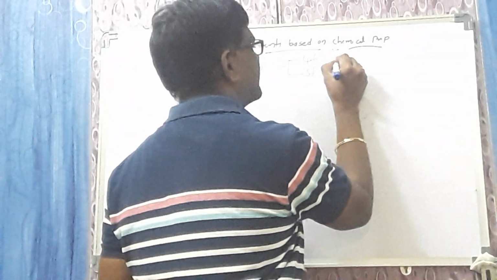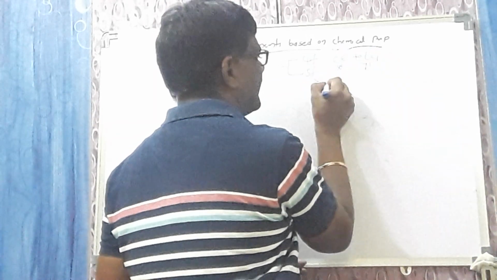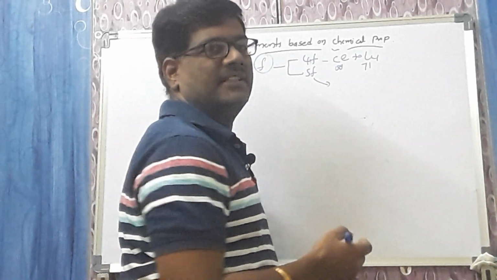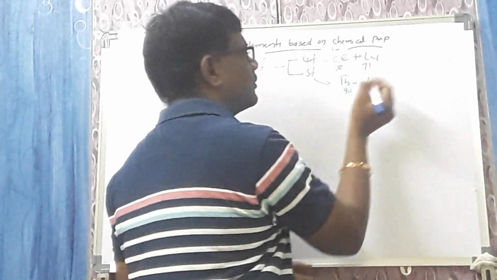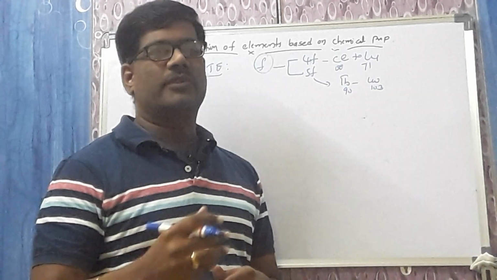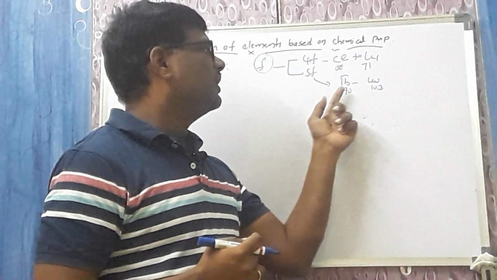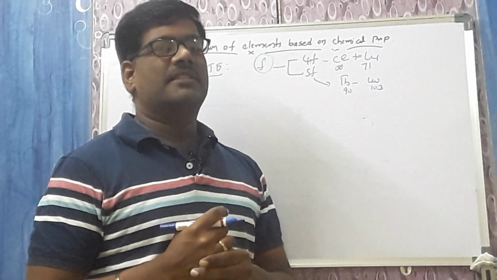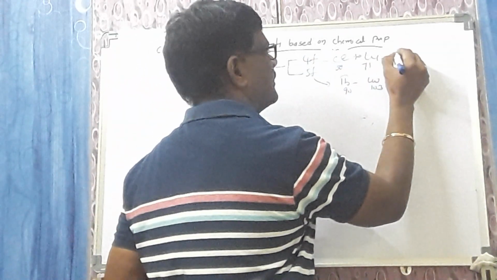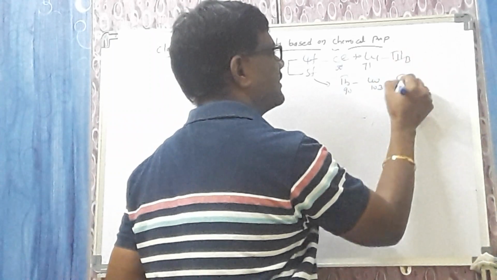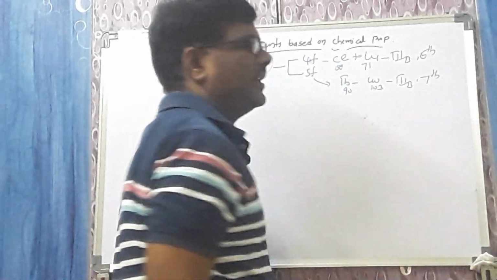The lanthanide series starts with cerium and ends with lutetium, 58 to 71. Whereas the 5f series, also called the actinide series, starts with thorium, 90, and ends with lawrencium, 103. Each series consists of 14 elements. The lanthanides are cerium to lutetium, and thorium to lawrencium is the 5f series. It is placed below the main table in the form of a small table. Lanthanides belong to the 3rd B group, and actinides also belong to the 3rd B group, but lanthanides belong to the 6th period, whereas actinides belong to the 7th period.